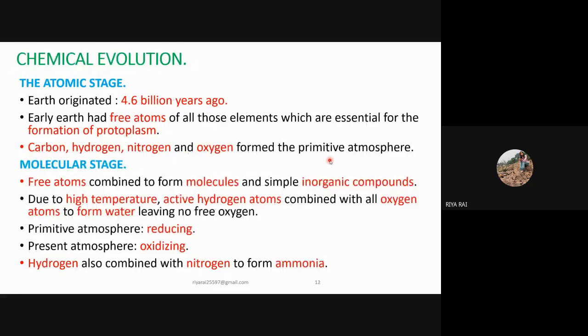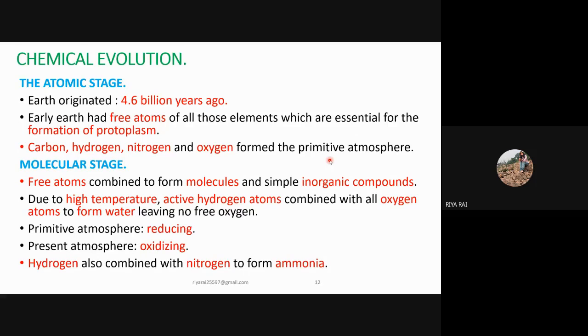Now comes the chemical evolution. The very first is the atomic stage. According to this, the Earth originated 4.6 billion years ago. At that time, free atoms were present, and those free atoms were essential for the formation of protoplasm. The primitive atmosphere comprised elements like carbon, hydrogen, nitrogen, and oxygen.